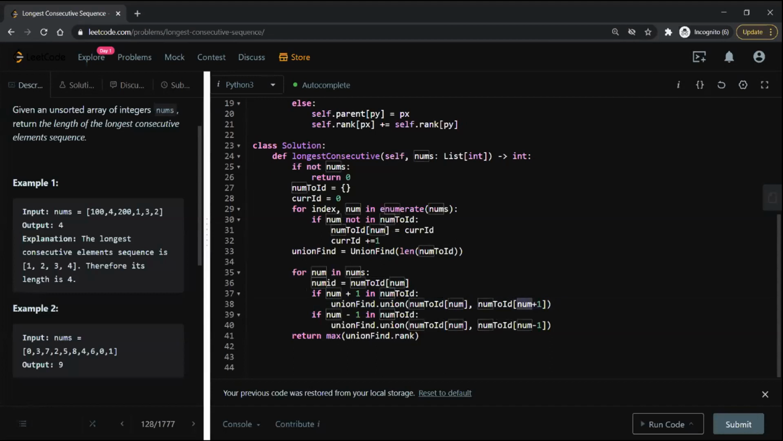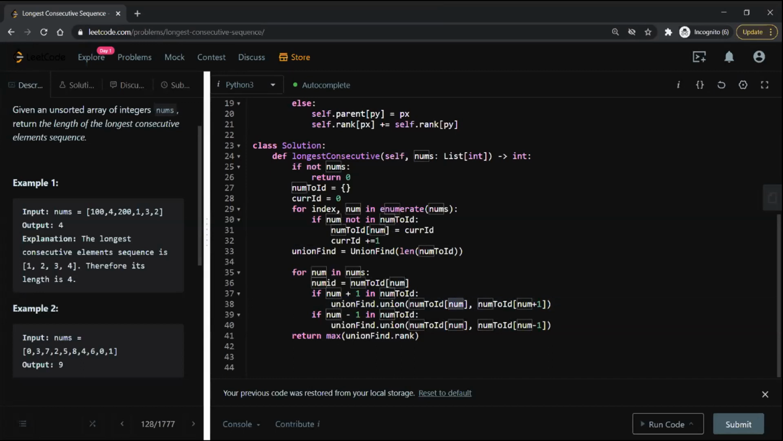Okay, you check it on line 36, you mean to say? No, where do you check if num +1 is present? Line 37. That's my number to ID map. So if it is there in the number to ID map, it means number +1 is present in the array. Okay, got it, makes sense. Then only get the IDs for num and num +1 and do a union on that, because union find uses the IDs.